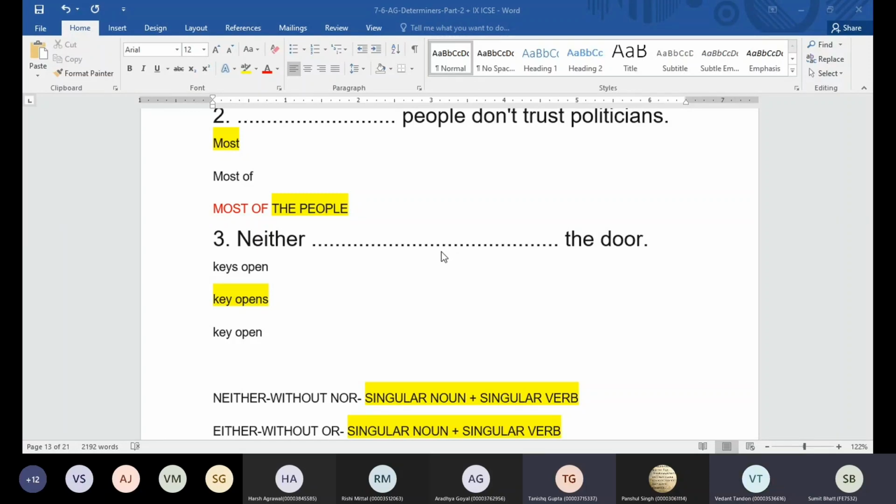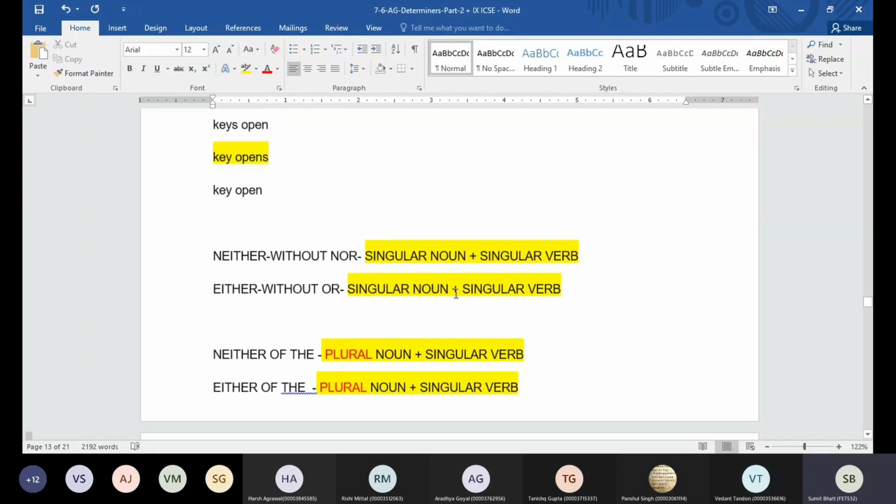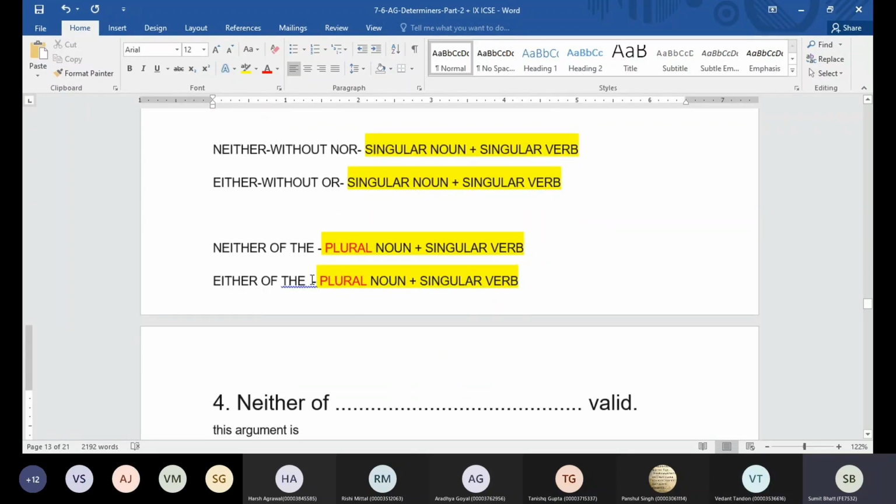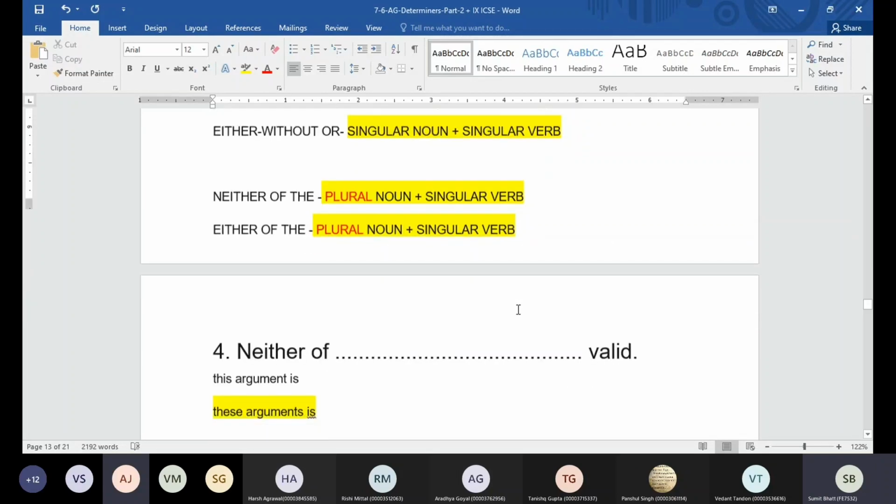I'm saying 10 keys are there, but none of these keys is going to open the door. That means zero keys I'm referring to. It's always singular, beta. If I say either of these keys, I'm referring to one of these keys. Okay, beta.